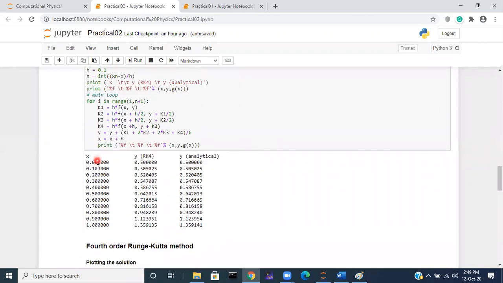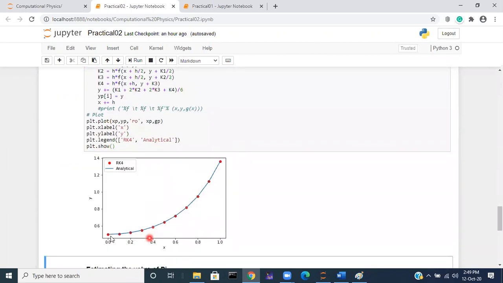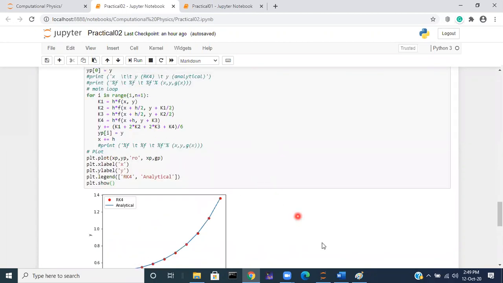If we also include the Euler's plot here, we can see the accuracy difference. Next time we will look at the Euler's method plot. So let me stop recording here.